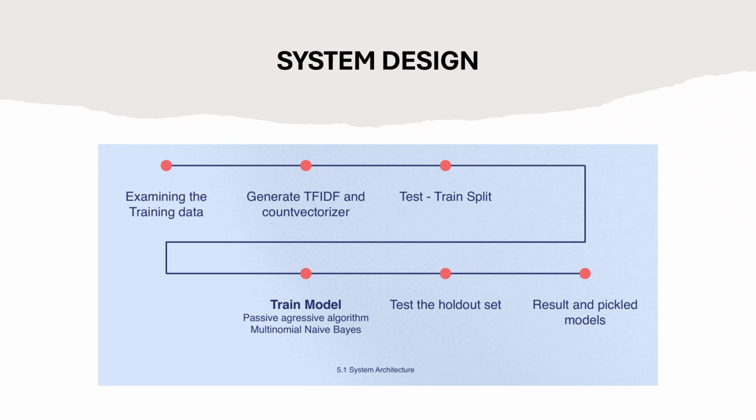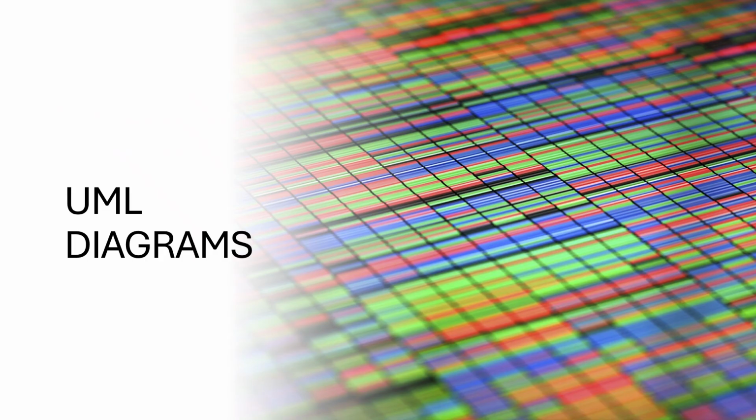In the training phase, I used models like passive aggressive classifier and multinomial naive Bayes, which are effective for text-based relevance and classification tasks. After training, I evaluated the model accuracy on unseen data, just like an IR system evaluates result quality using precision and recall. Finally, I saved the trained model and pickle files so they can be reused without retraining, similar to saving an IR index for faster retrieval. So here we can see the structure, how it is passing through step by step. So now here we are going to see the UML diagrams.